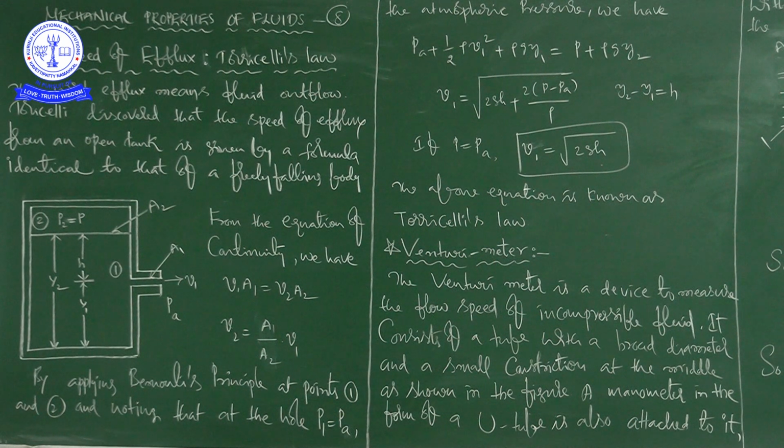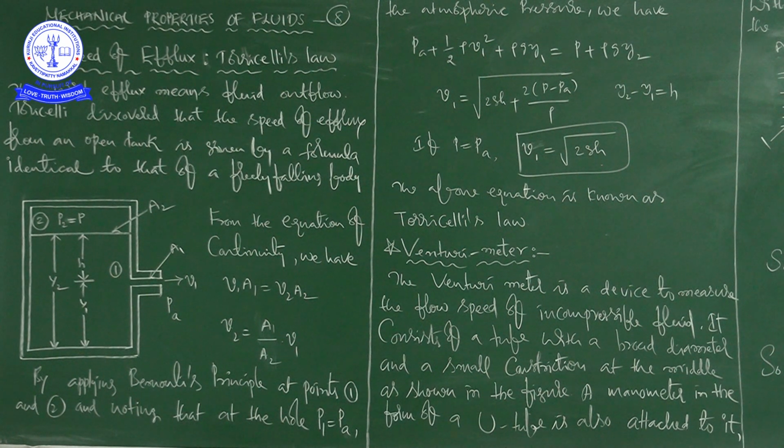So this is about speed of efflux, speed of fluid outflow. Actually this is the expression with some consideration; if P is equal to Pa, this equation will become the simpler one. But anyhow, this is the equation to calculate speed of fluid outflow, that is V1 is equal to square root of 2gh plus 2 into P minus Pa by rho.